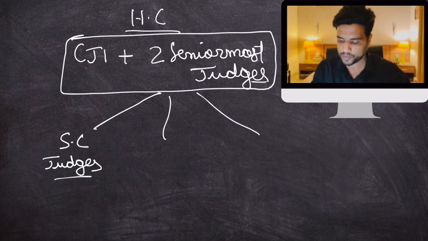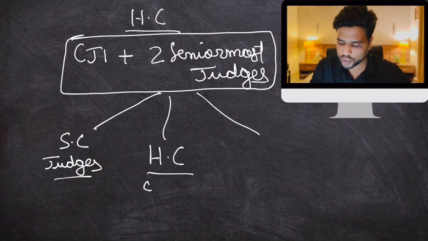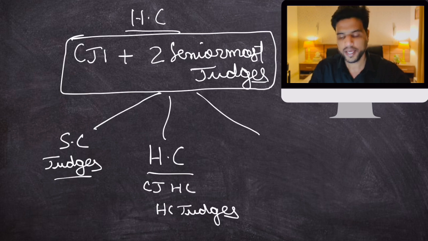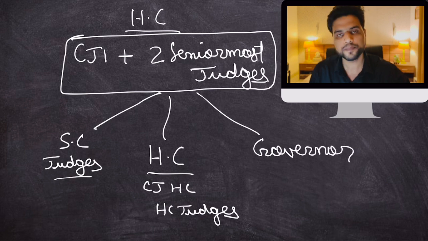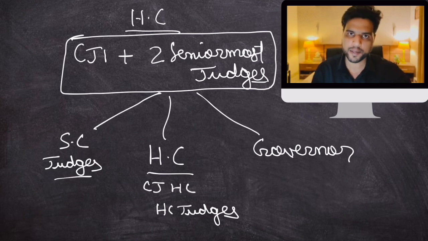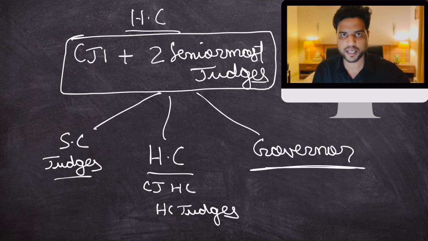They will consult the High Court also, the Chief Justice of that High Court and other judges of that High Court. And they will also consult the governor of that state. Clear? After these consultations, a list of candidates is given to the president and the president will appoint those High Court judges. Remember, the appointing authority of High Court judges is also the president, not the governor. The governor is just a consulting authority.